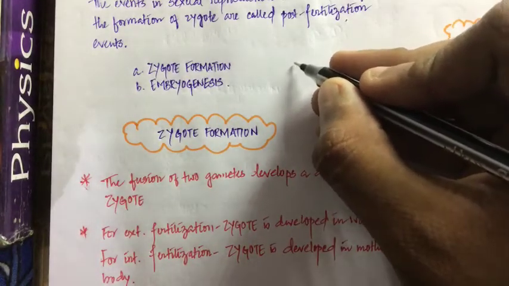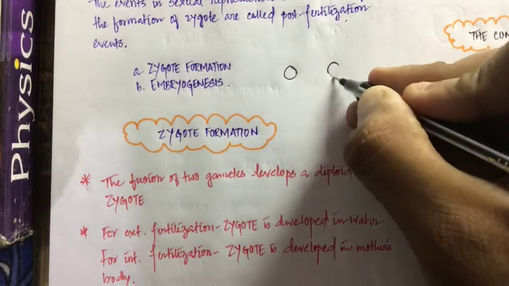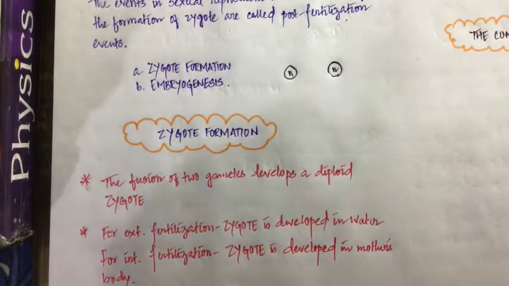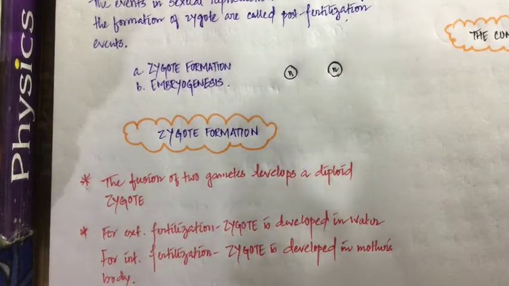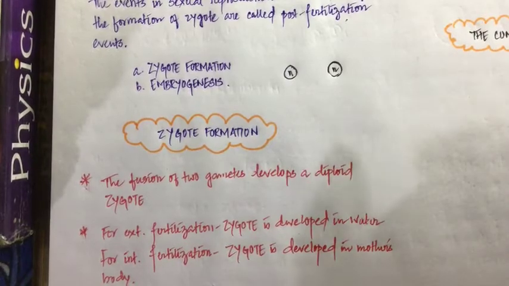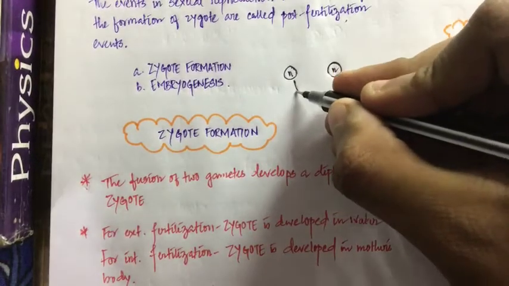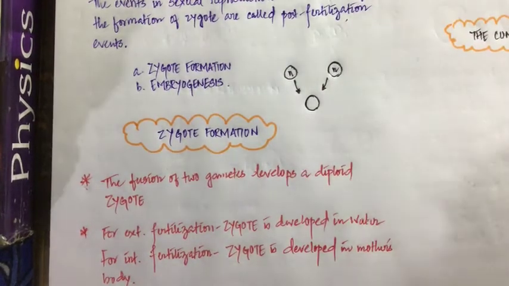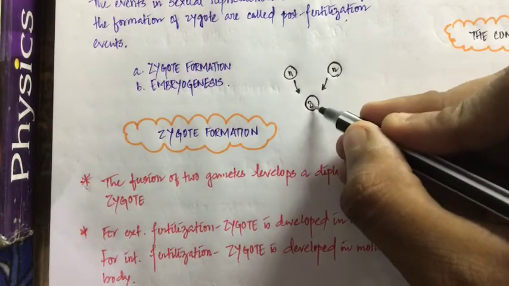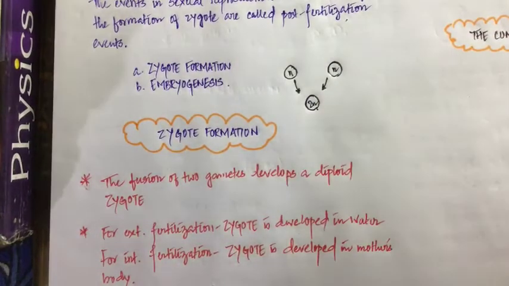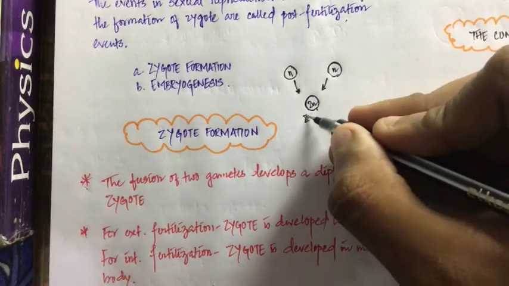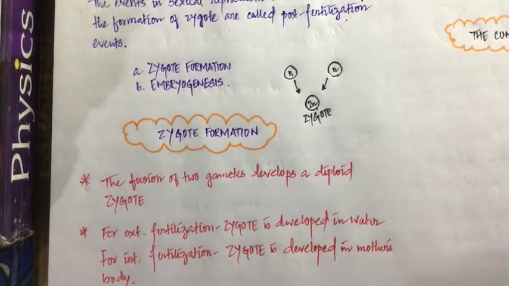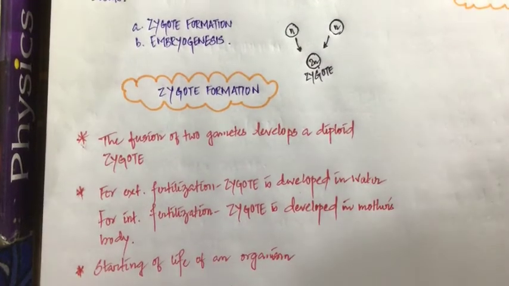Remember, I have said that the gametes which are formed are haploid in nature. This is the notation of haploid. When we write only N, that is the representation of haploid cells. Haploid cells means those cells which contain only one set of chromosomes. Clear? Now these haploid cells fuse with each other to form a complete cell which is diploid in nature. So N plus N, how much will it become? Obviously 2N. So this 2N cell that is formed is called what? It is called zygote. Clear?